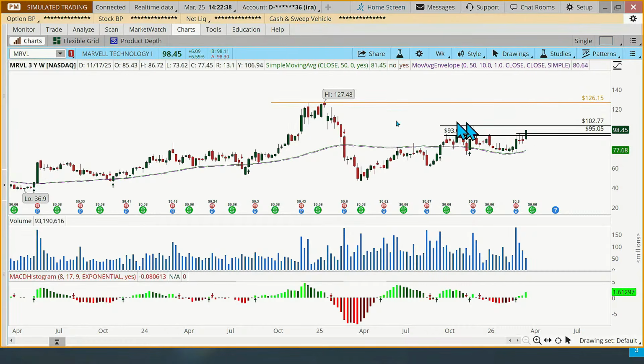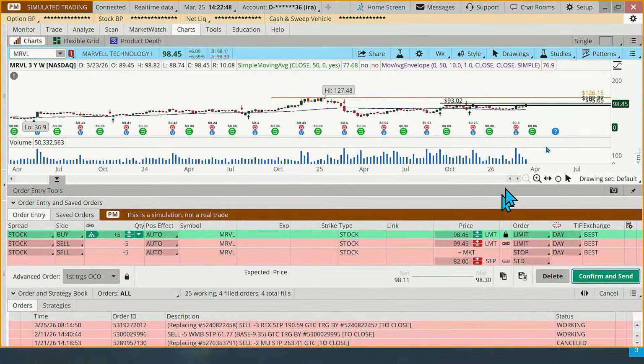And so what I thought I would do is I'll put a target to sell all of the shares up there at that basically 3-year high. So in our order then, I'm going to use that yellowish line or orangish line as my targeting. So 126.15. And we'll make all of these good till canceled. We'll lock those up. Okay, so this is order number 1. I'm going to go ahead and send this one off. Okay, so we'll hit confirm and send.